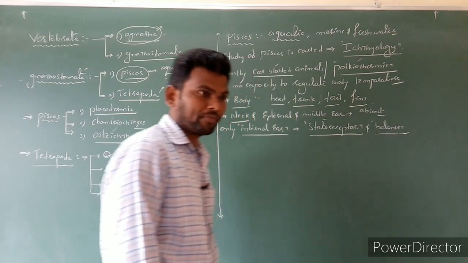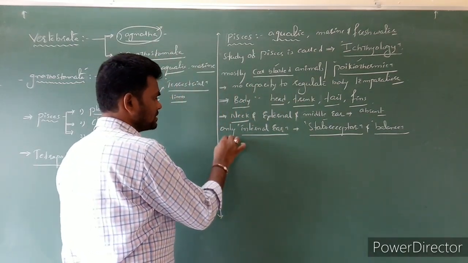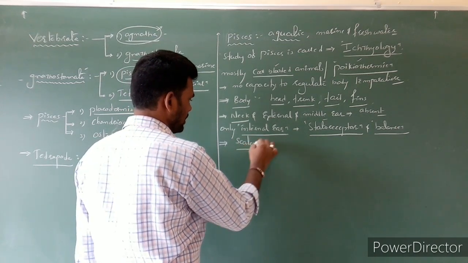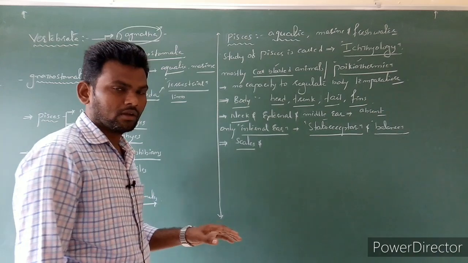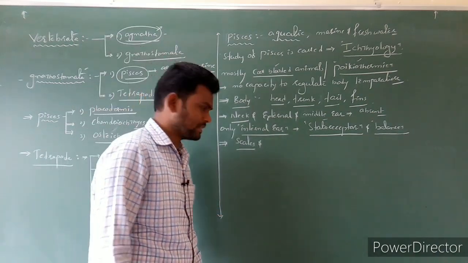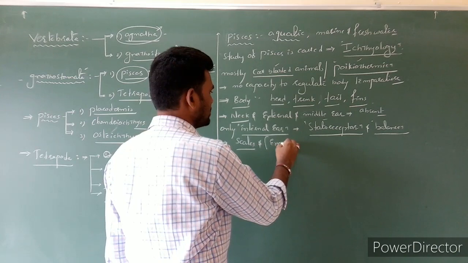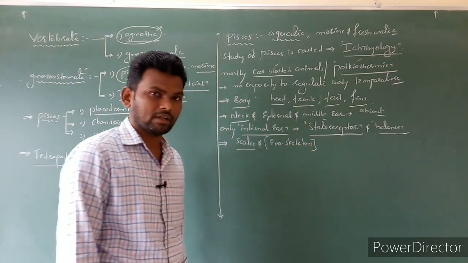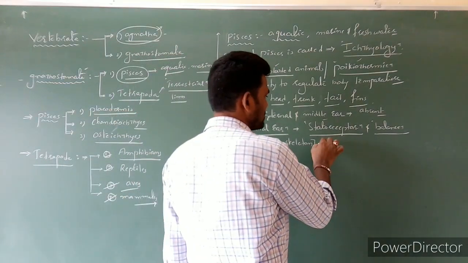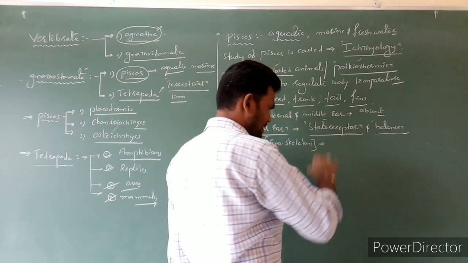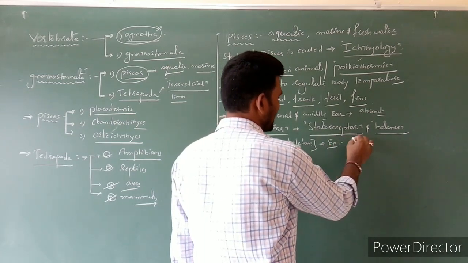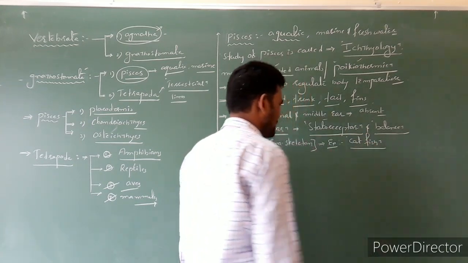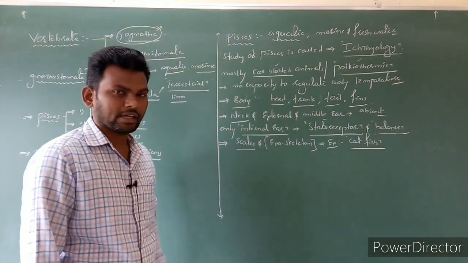Next, the body of most fishes is covered by scales. Scale is nothing but exoskeleton. And some of the fishes do not consist of scales. The best example is catfish, which does not have any scales.